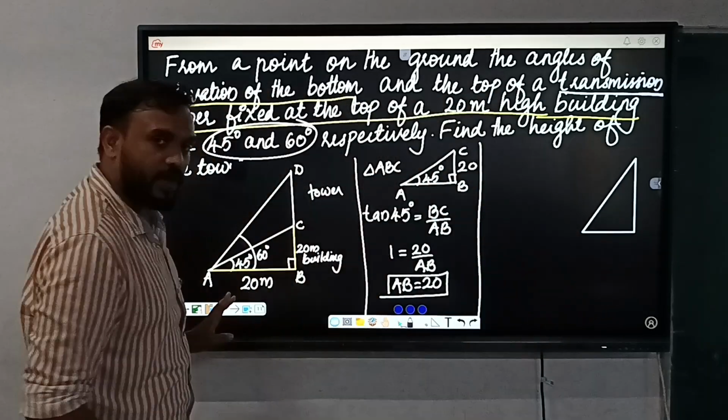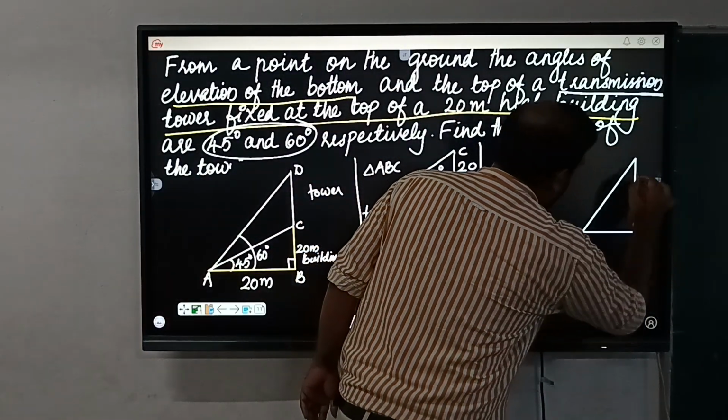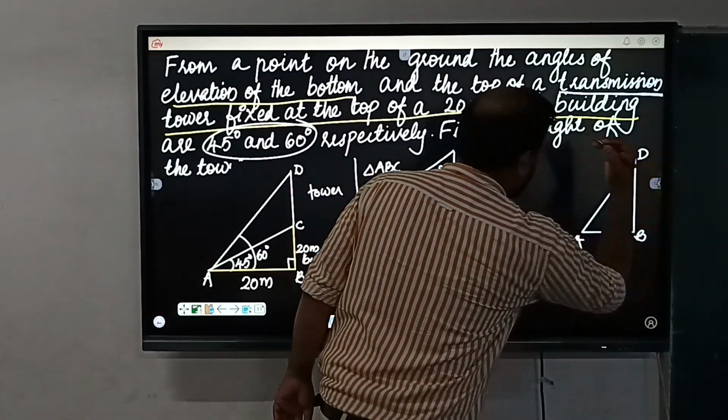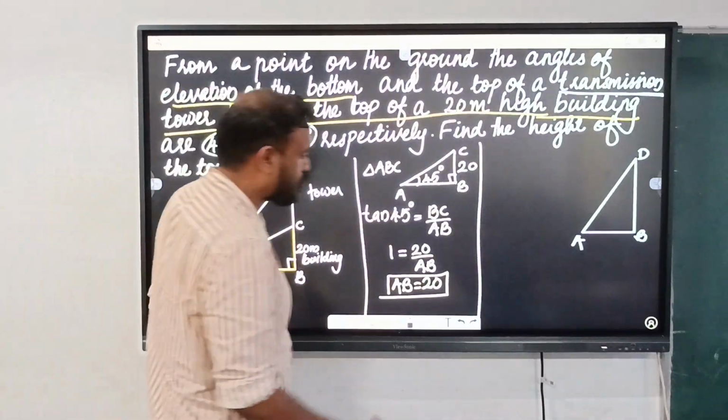Okay. Then we can name this, right? Or we can write these lines: A, B, and here is D. Then what is the value of AB? Will be 20 meter.